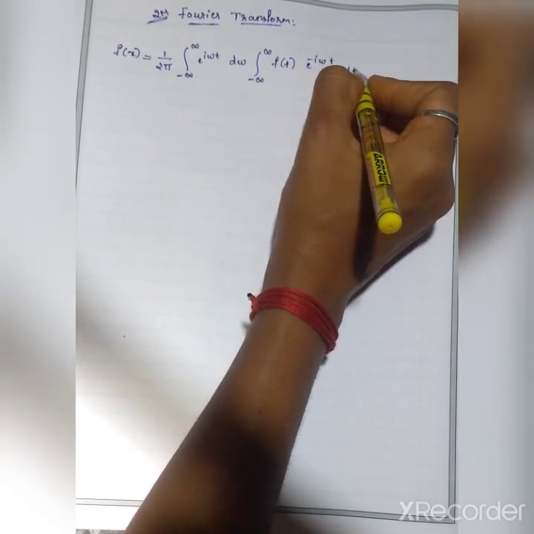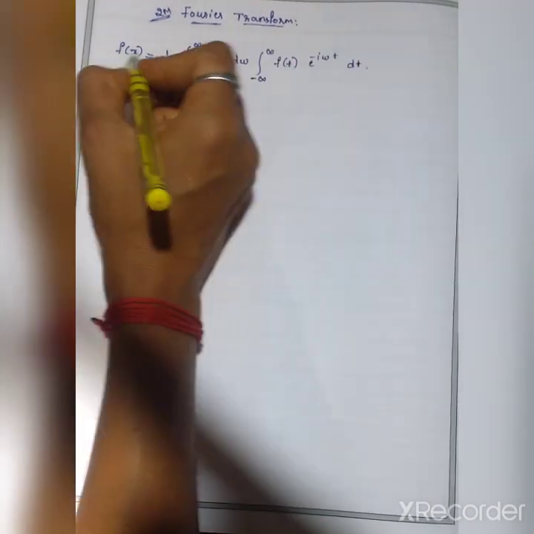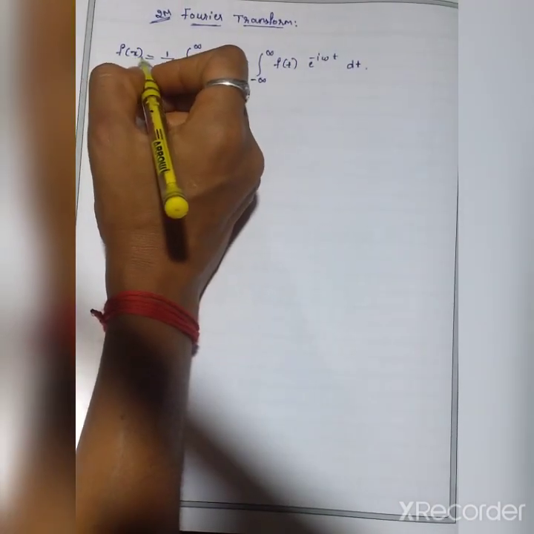This is the Fourier integral of a periodic function of x. This f of x is the Fourier integral.